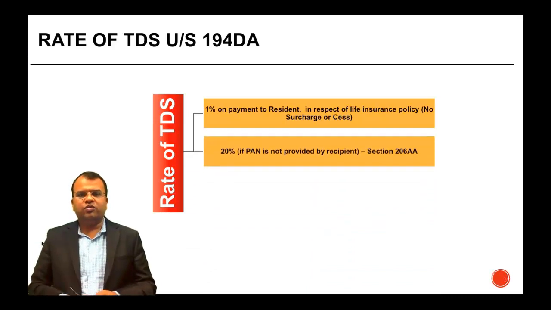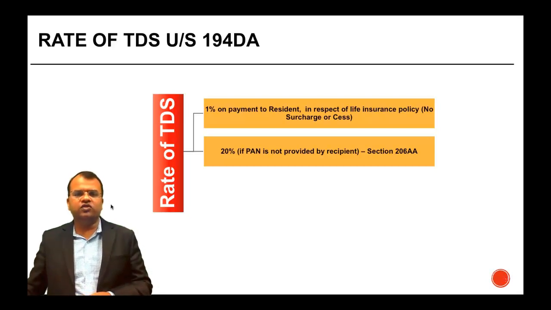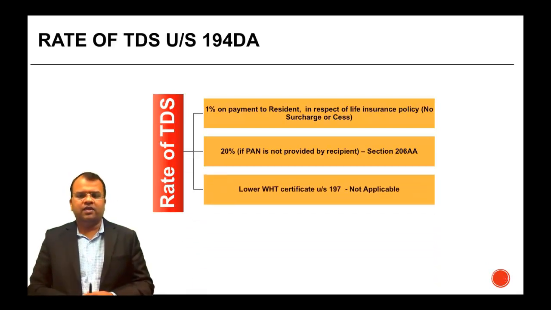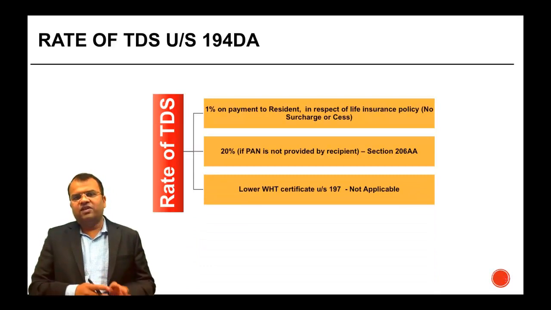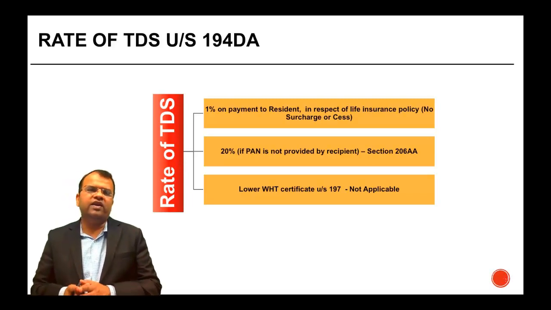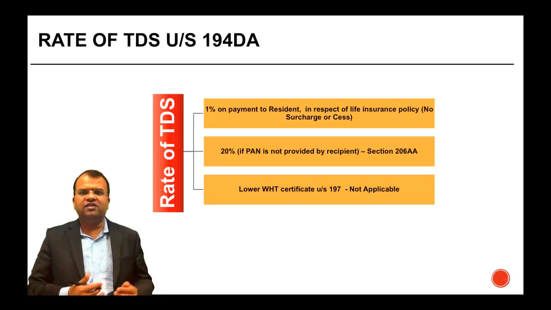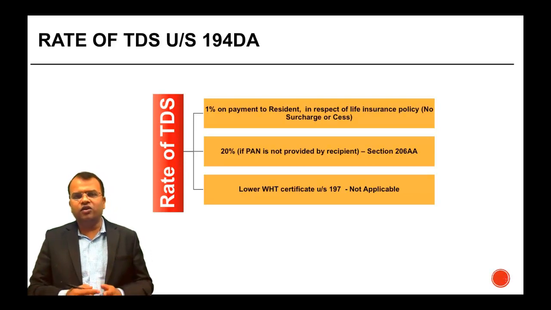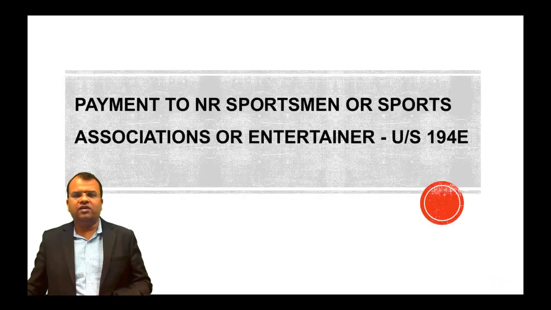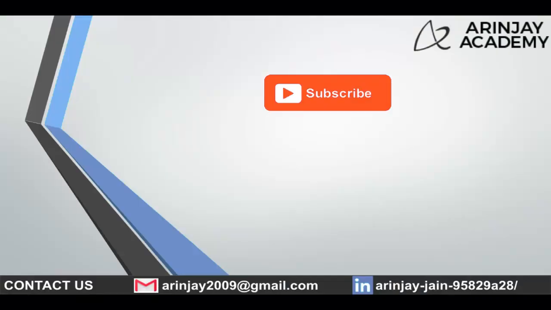If the recipient does not provide a PAN number, then the rate of TDS will be 20%. This is as per the provisions of section 206AA. The provisions relating to obtaining a lower withholding tax certificate under section 197 from the assessing officer and providing it to the insurer to ensure that there is no deduction of tax are not applicable in respect of section 194DA.